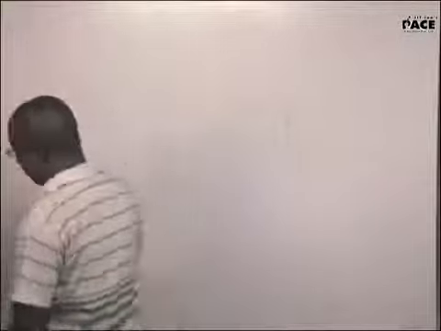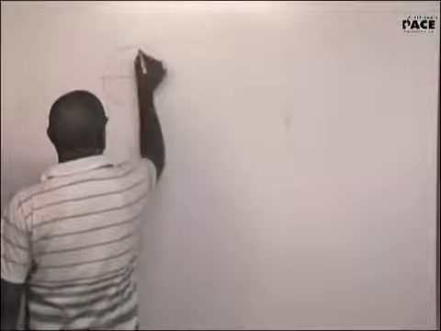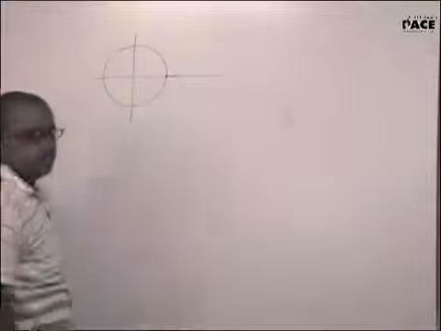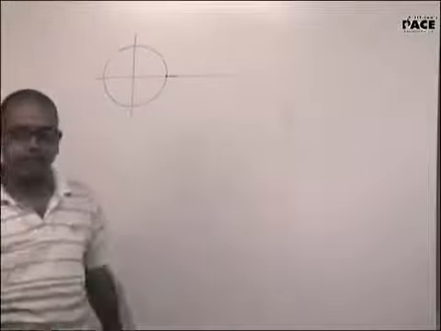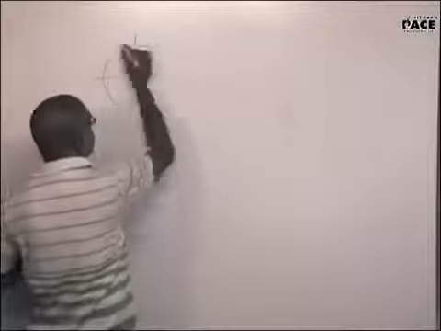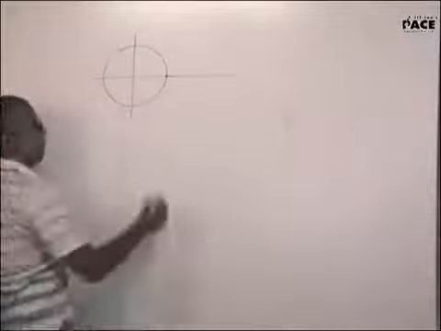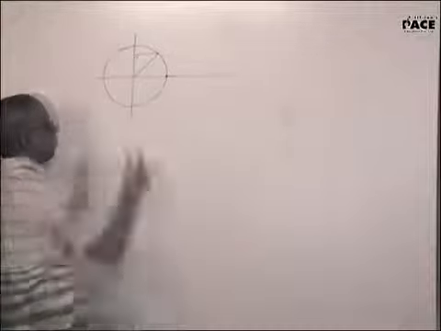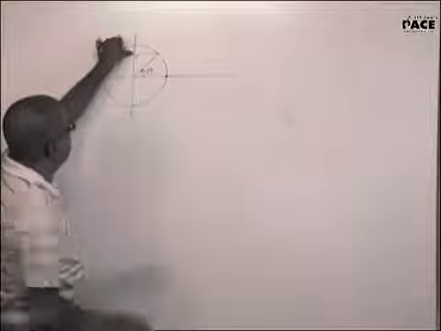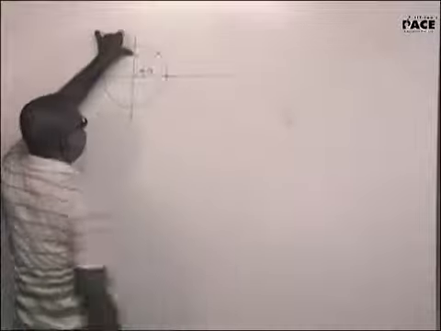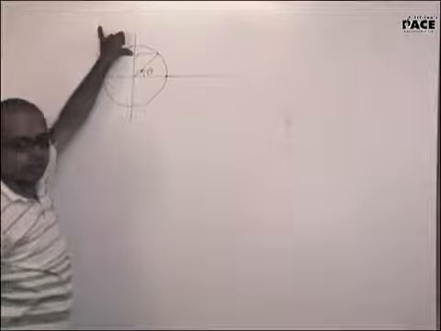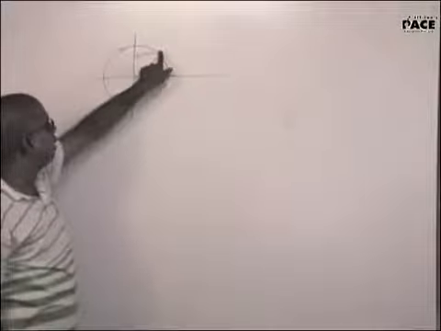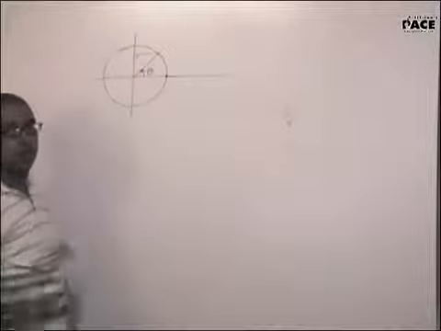The first representation given is like this. Suppose a particle is going about in a circular track. Suppose a particle starts its journey from here and goes about in a circular track. If the particle is going about in a circular track, watch out for this. The foot of the perpendicular dropped from the particle on the y-axis will perform SHM.